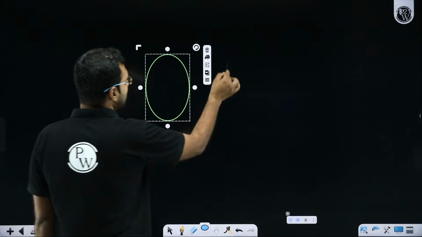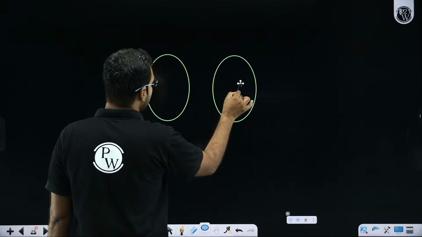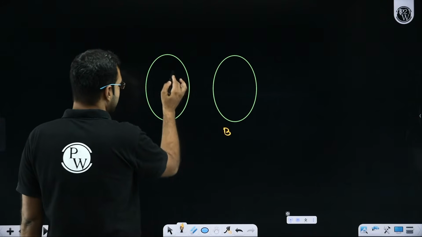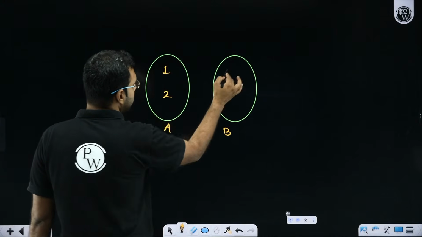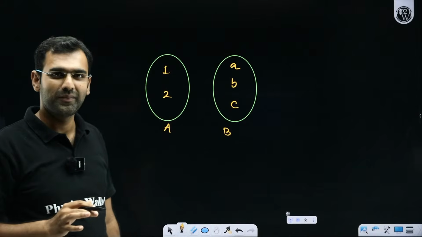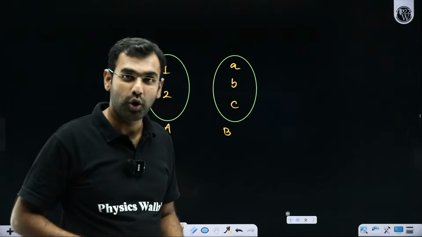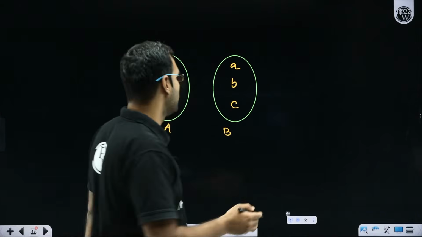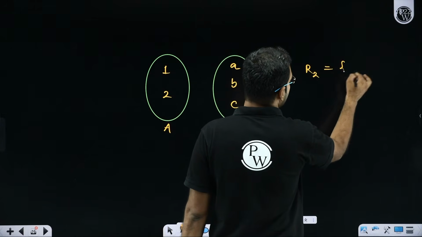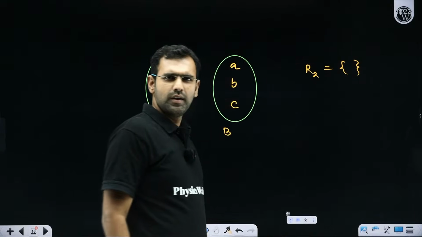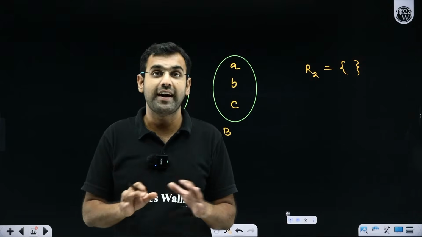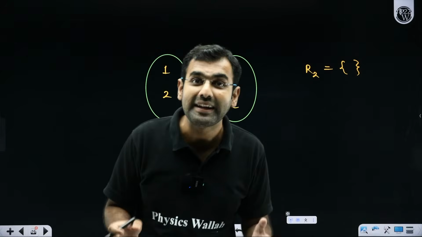So Alpha is saying that, sir, there is a set A and there is a set B. Set A has a few elements like 1, 2. Set B has elements like A, B and C. But I don't map anything with anyone. Is it also a set or a relation? Of course, it's a relation. So let's say I name this relation R2, and in this relation, there are no ordered pairs. Nothing is mapped with nothing. It's phi, it's null, it's void, it's empty.